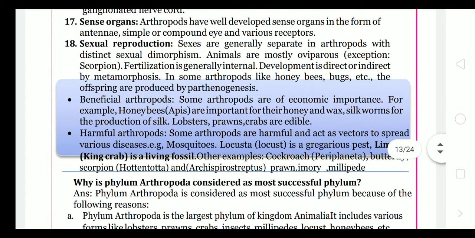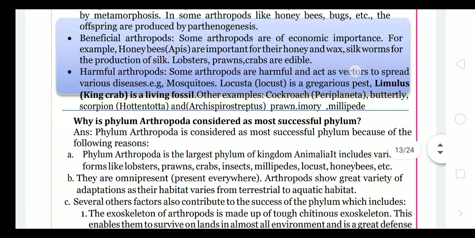Beneficial arthropods are not in our syllabus, and even if they are there, they are omitted. Some insects exhibit polymorphism, like honeybees and termites.